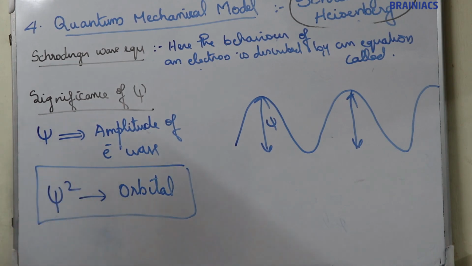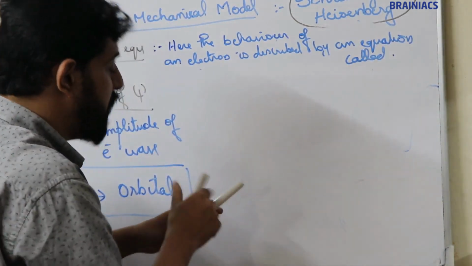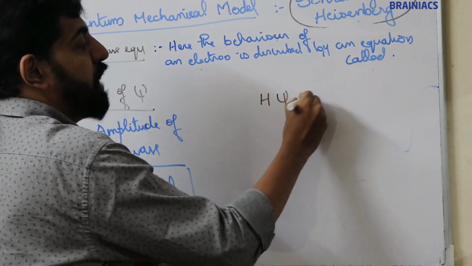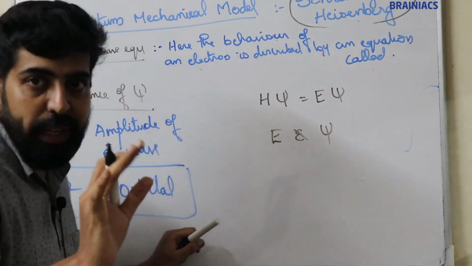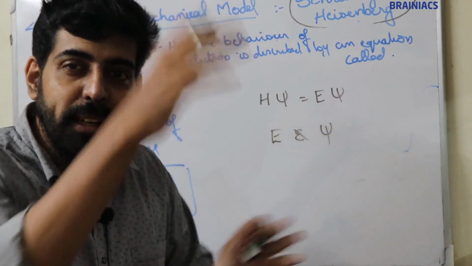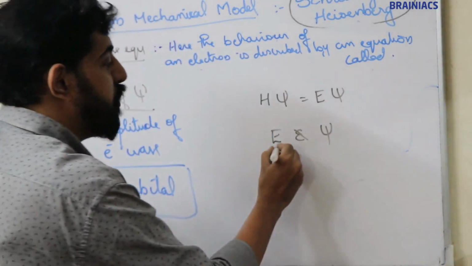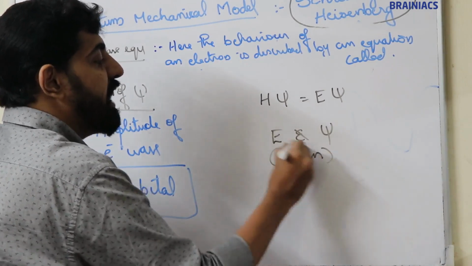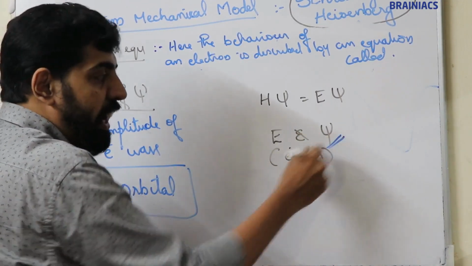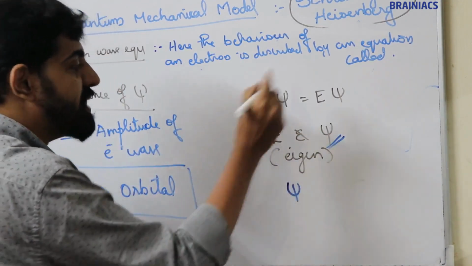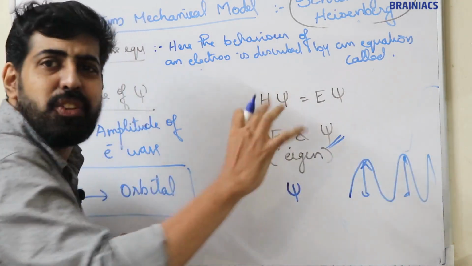I think it's clear. So Schrodinger wave equation, I will explain once more. When we solve the Schrodinger wave equation, we will get values for E and psi. All E values and psi values are not taken, only those which obey certain conditions. They are known as eigen values, eigen E and eigen psi values. What is the significance of eigen psi value? They have no significance. They just give the amplitude of electron wave, the height of electron wave.